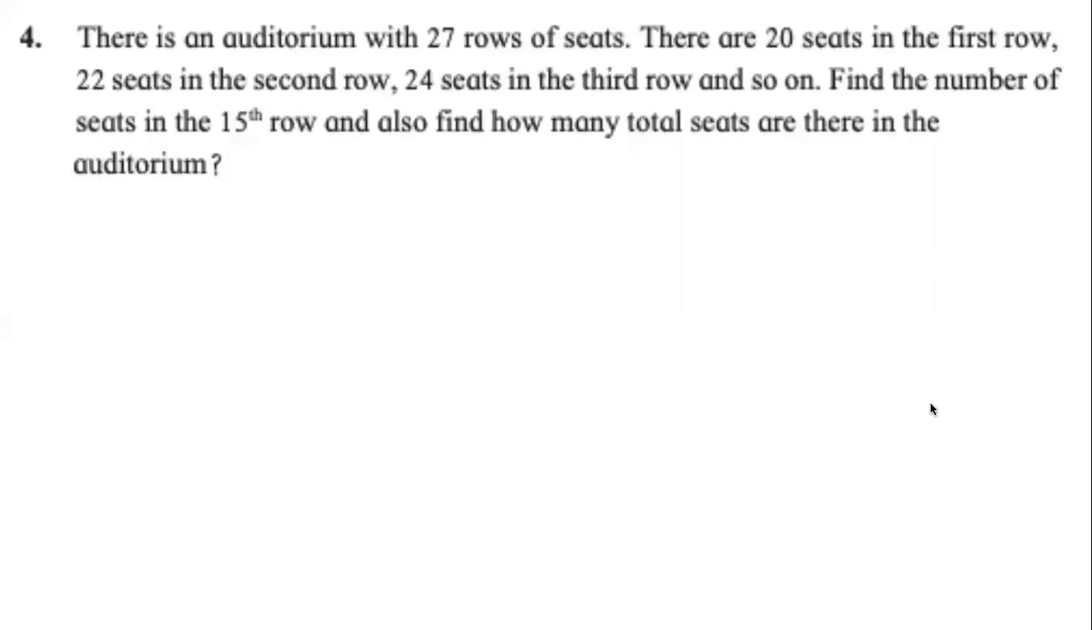There is an auditorium with 27 rows of seats. आपने ऑडिटोरियम देखा होगा, बहुत सारे सीट्स होते हैं और एक के पीछे एक के पीछे एक होता है, रोज होते हैं. There are 20 seats in the first row. First row means the row which is nearest to the stage. 22 seats in the second row, 24 seats in the third row. How many seats are there in the fourth row?